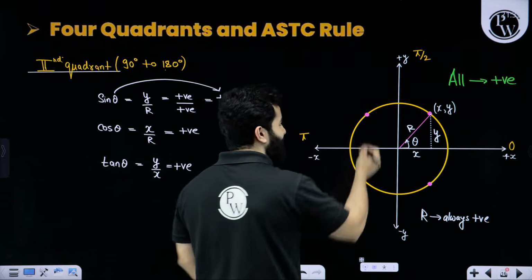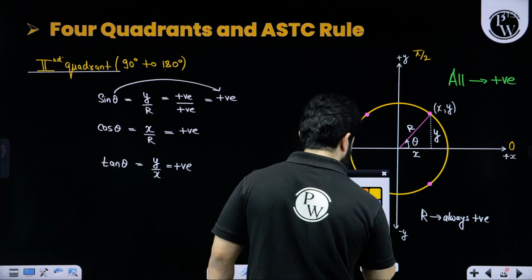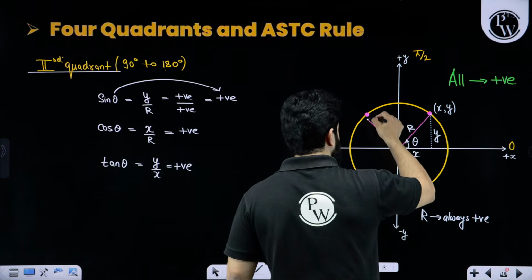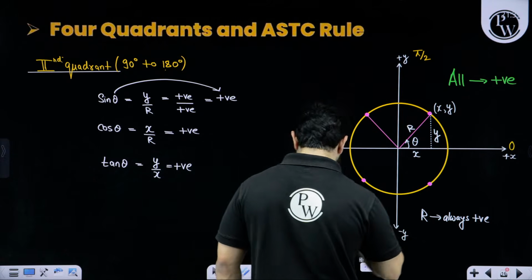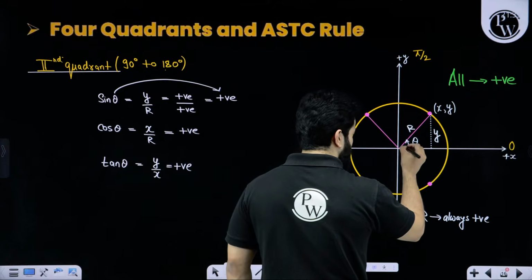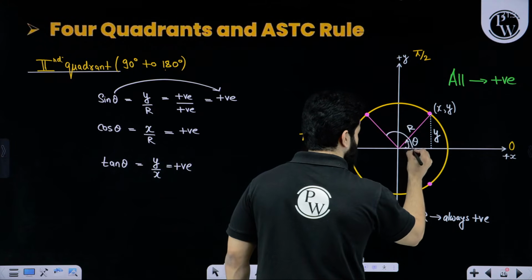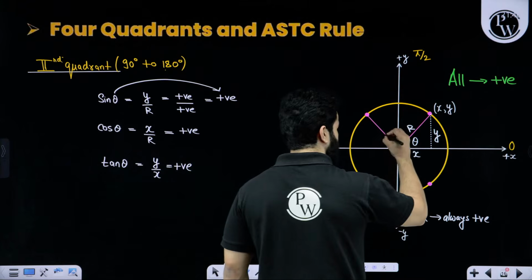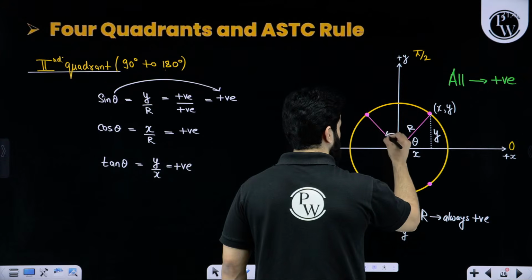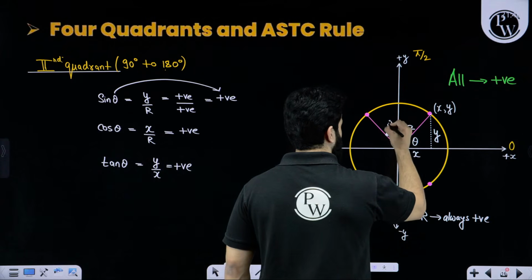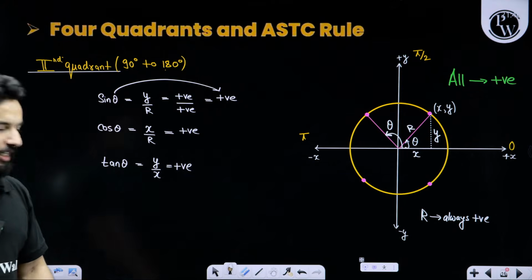Let's say this is a point, and now we are going to make a triangle like this. We are talking about the angle from the x axis in the anti-clockwise direction. This is our new angle. Now we are discussing this theta.